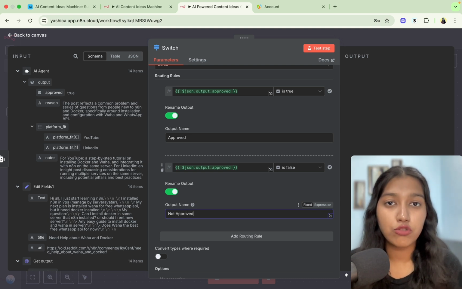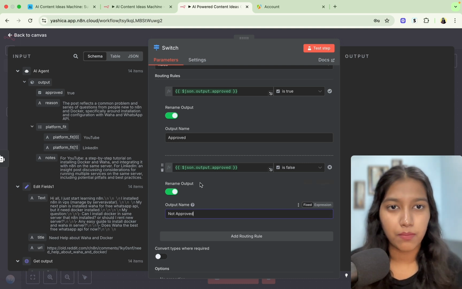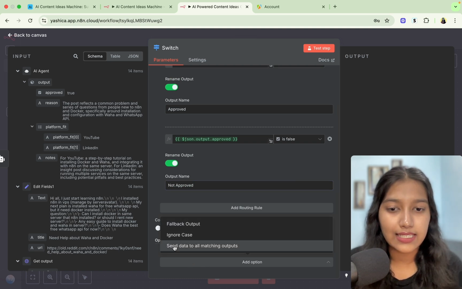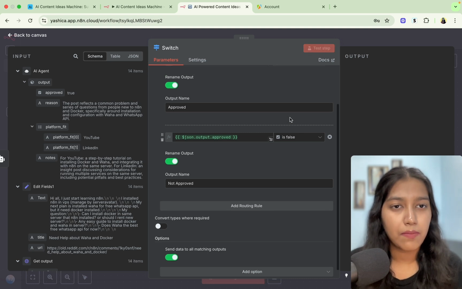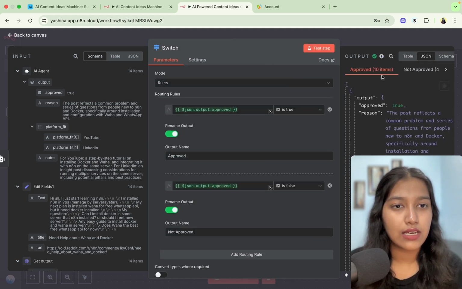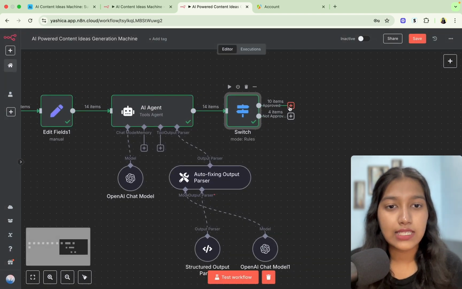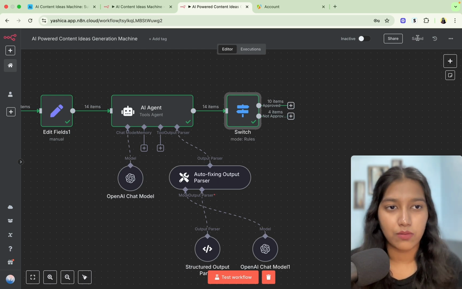So basically, we have two different places now in front of us. Approved ones go to the top and the disapproved ones go to the bottom. Just scroll down, click on add option and then select send data to all matching outputs and turn it on. Then click on test step and you will see that it has 10 approved posts and 4 disapproved posts. And if you come out of this, you will see 2 different branches from where you can start continuing your automation. So once this is done, just save the automation.